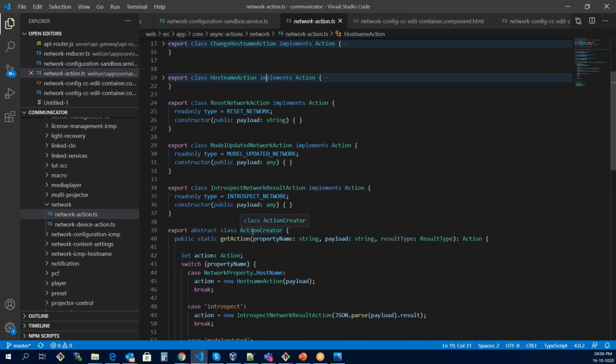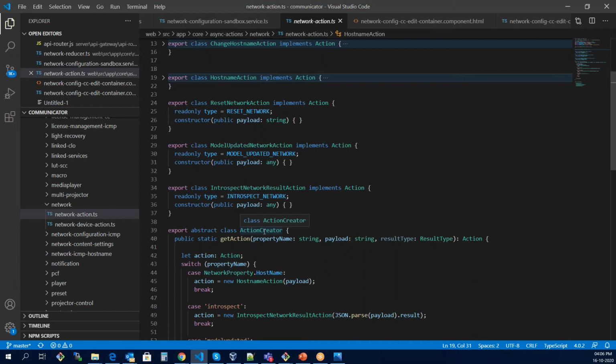Now after defining all the actions over here, we have to create an action creator abstract class. This has to be created for each and every module of your application. You can have a single action creator for your complete application, but that will not be a cleaner way to do it. The cleaner way is to create an action creator for every module.